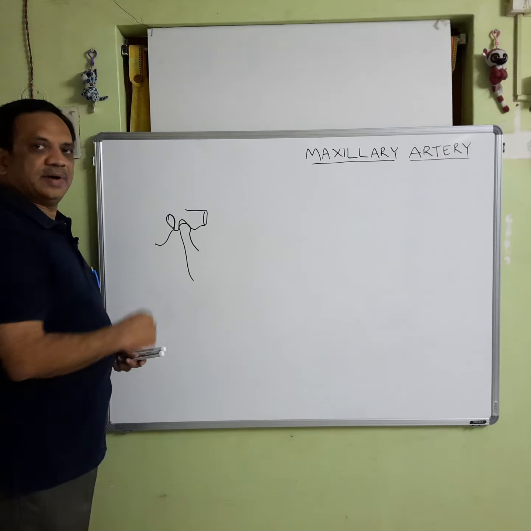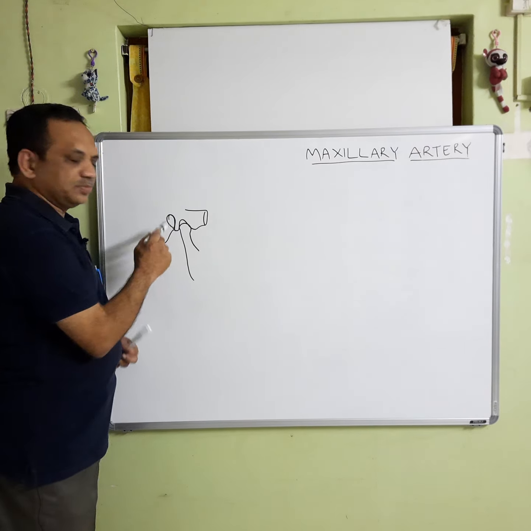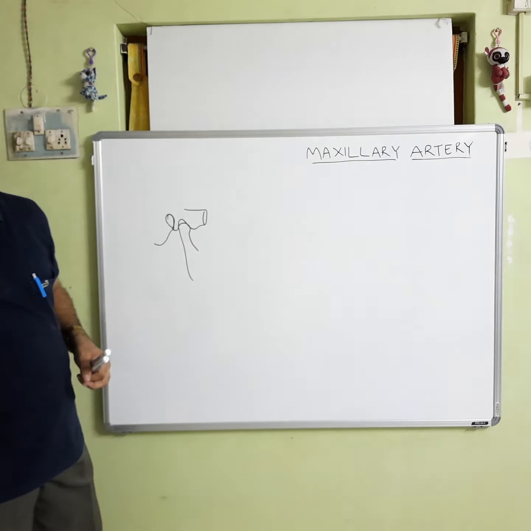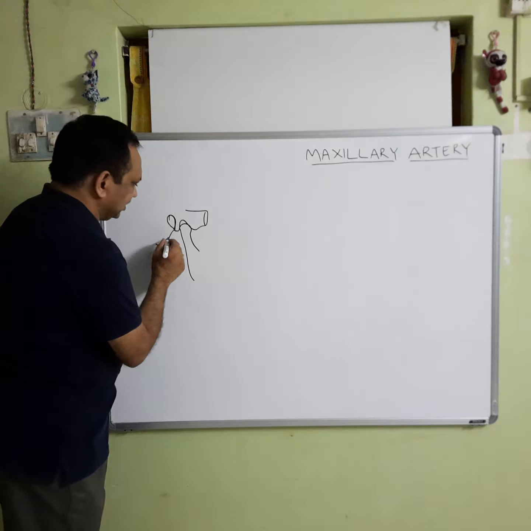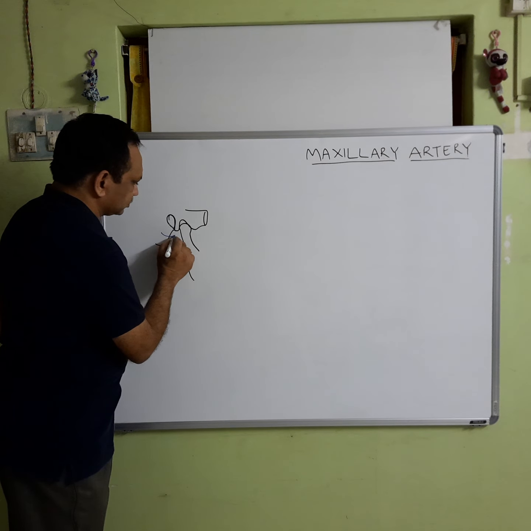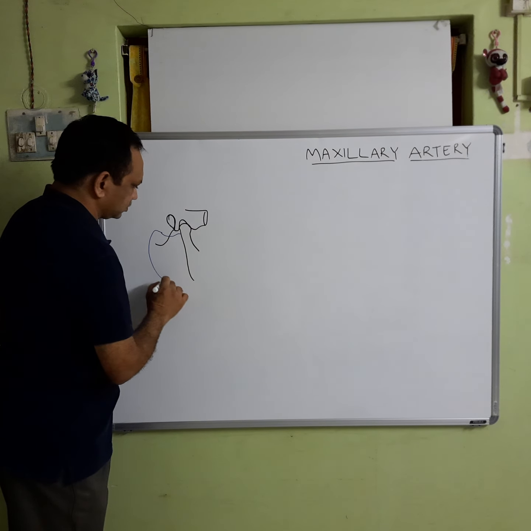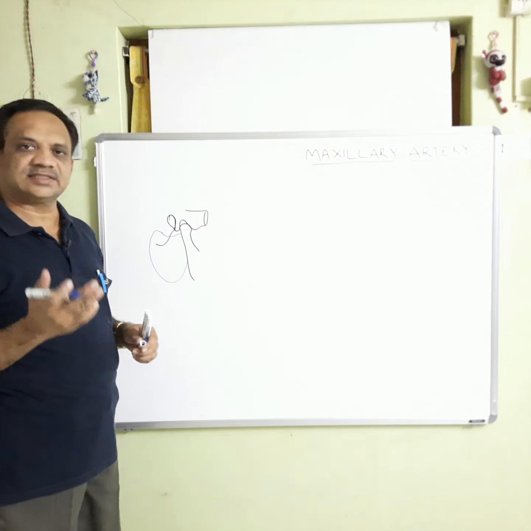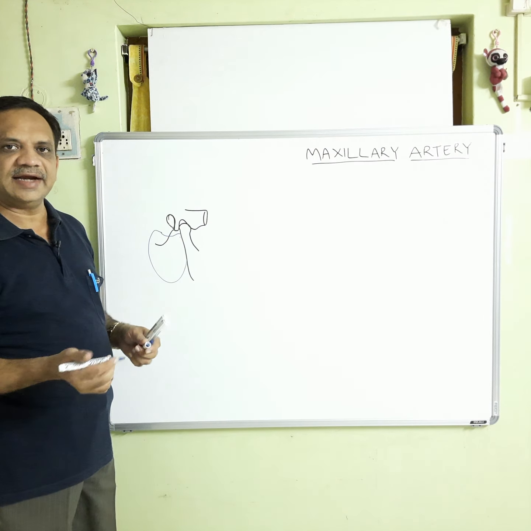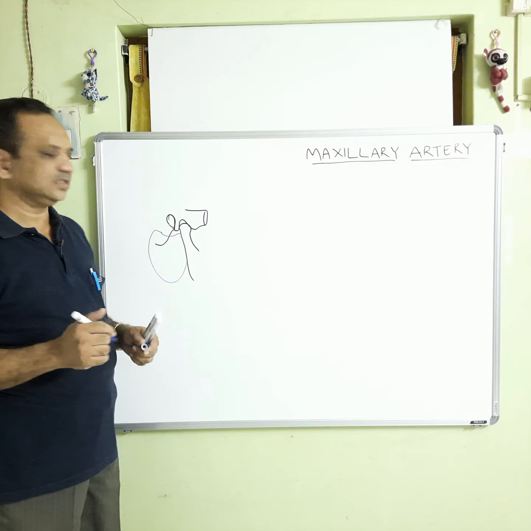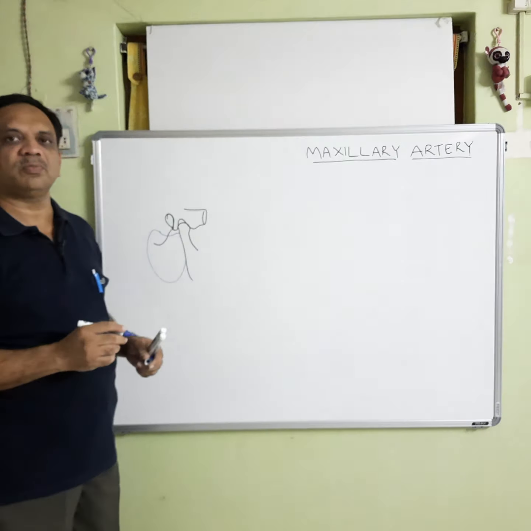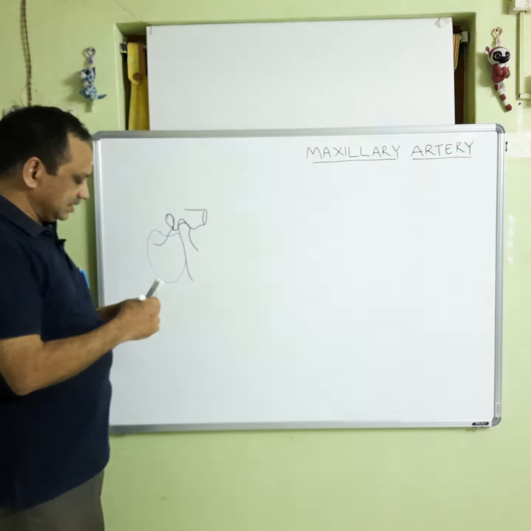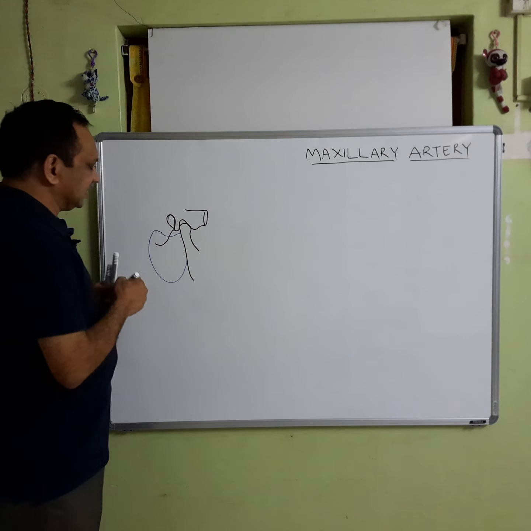If this is the temporomandibular joint, this is the external acoustic meatus and the parotid gland lies here like this. And here within the parotid gland, the external carotid artery terminates into two terminal branches. One goes up as the superficial temporal artery and the other is our maxillary artery.